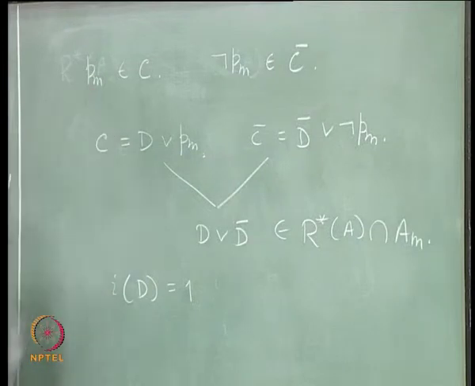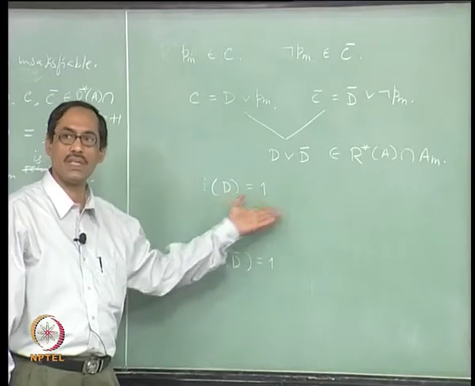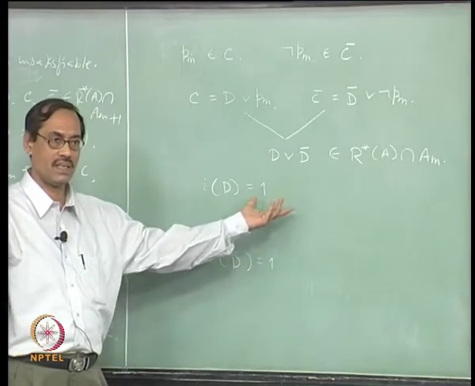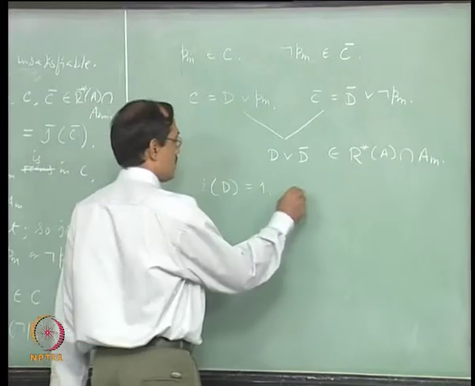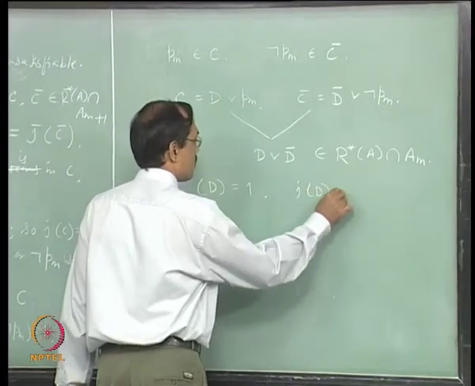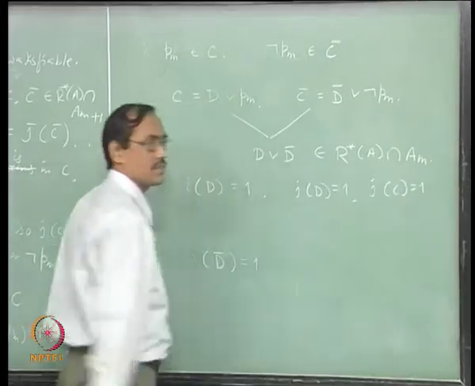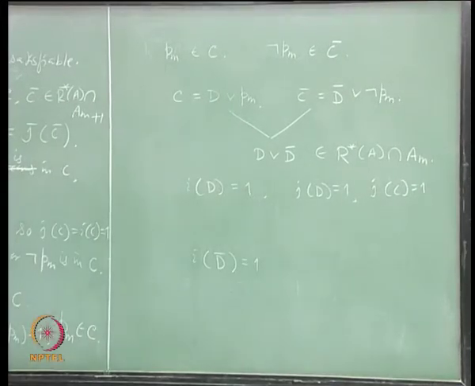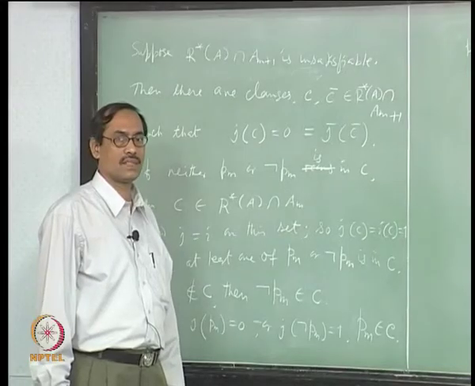Now, if I of D equal to 1, then what happens? What about C? We can't say J of C. Well, we have to take one more step. If I of D equal to 1, then J of D equal to 1, because I and J agree up to PM minus 1, right. So, this gives J of D equal to 1. Then we have J of C equal to 1, contradiction, but J of C equal to 0. Is it clear?